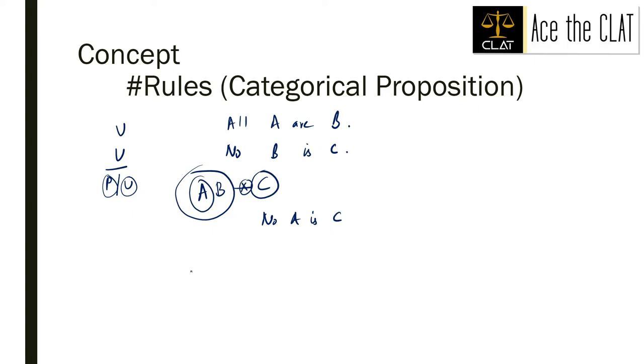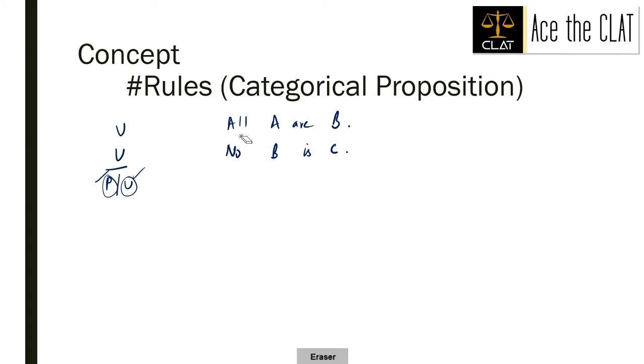And a particular inference may be, well, in this case, we might not have a particular inference. Okay, so that was the point, guys. Either we have a particular inference or we have a universal inference. We can also have both the inferences, right? Yeah, so that's there.